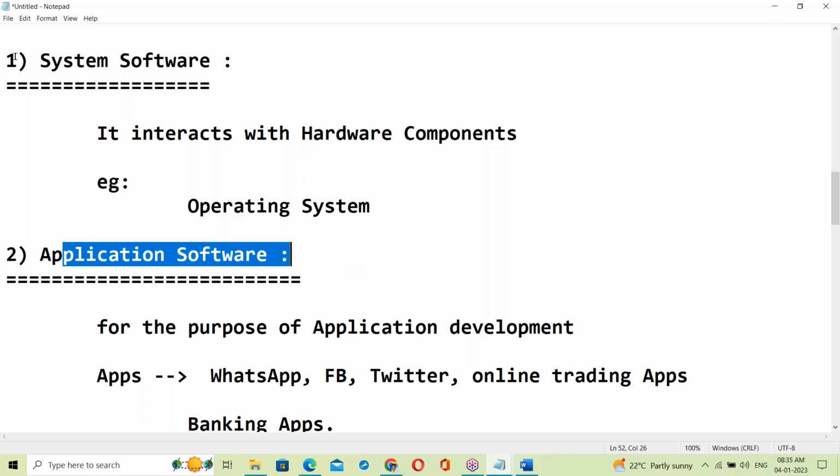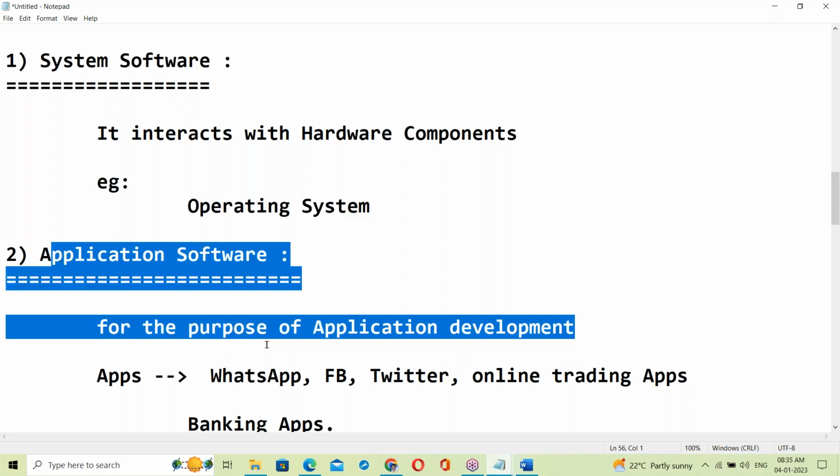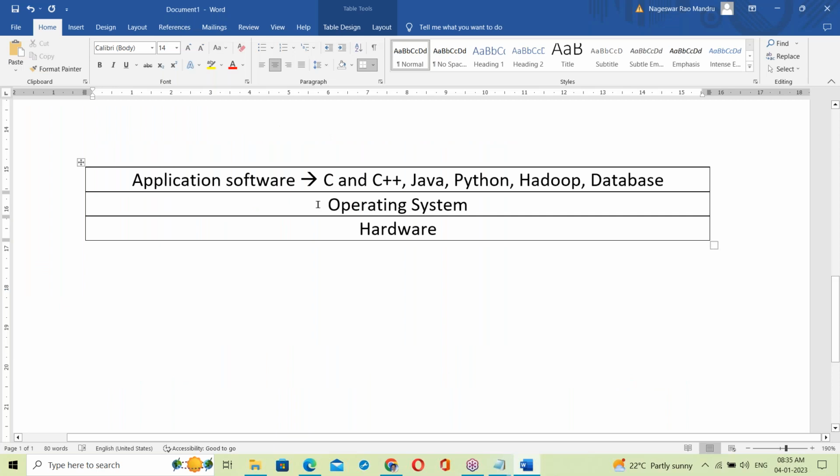On top of the OS, all the application software is running.